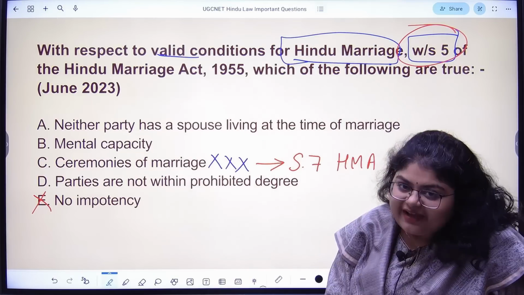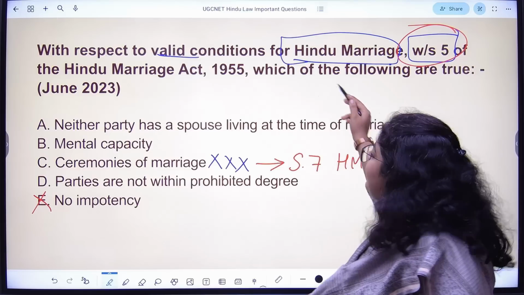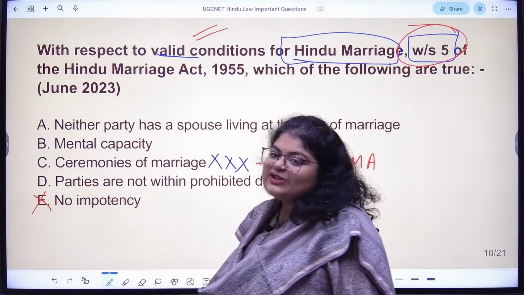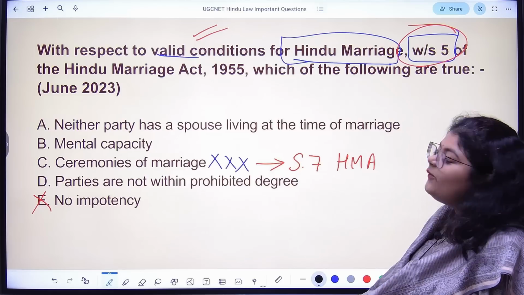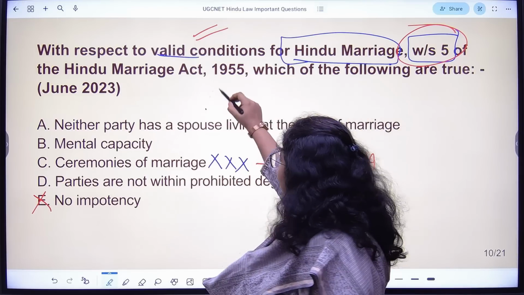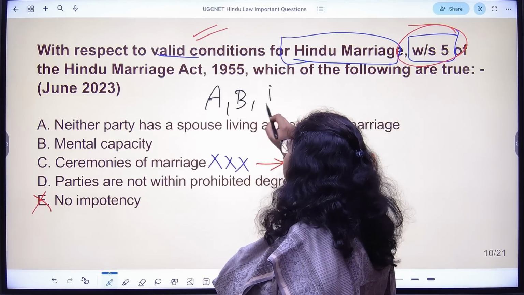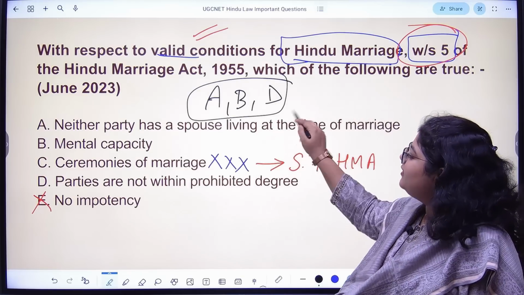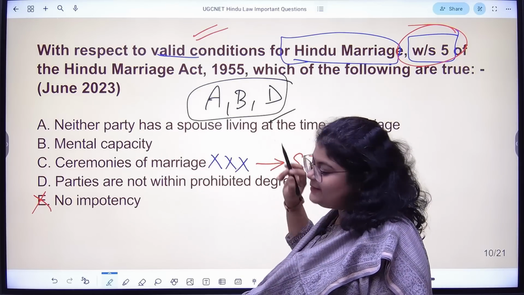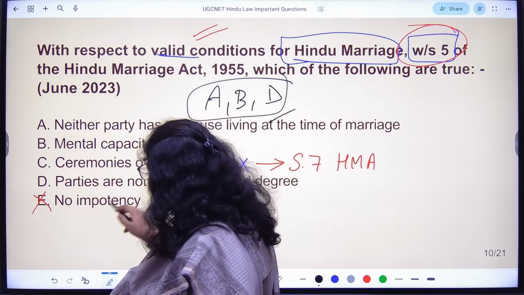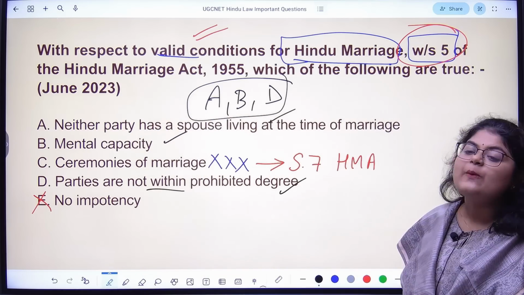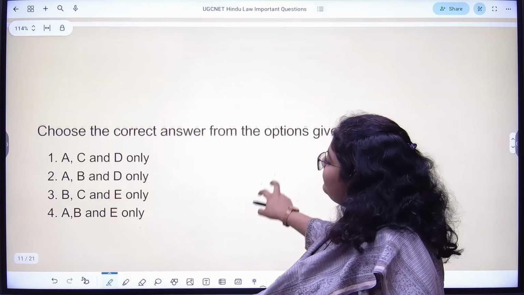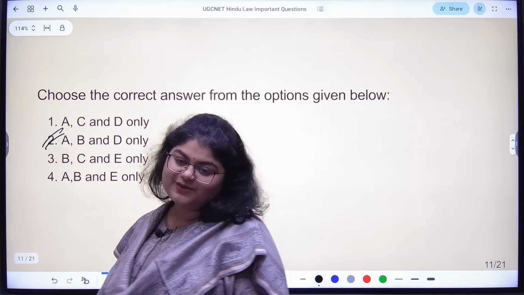With respect to section 5, please tell me what are the valid conditions. That is the question. So here, what should be the correct answer? A, B and D. Neither party has a spouse living, mental capacity, and parties are not within prohibited degrees. So A, B, D is given in option 2.